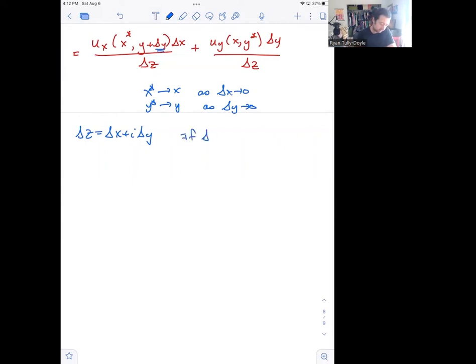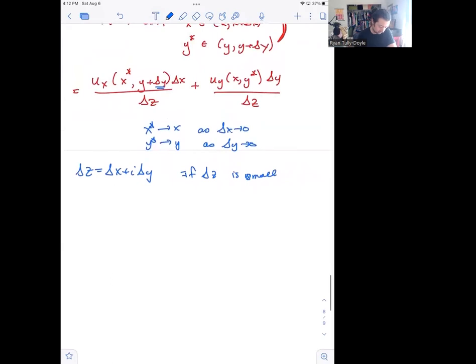If dz is small, that is close to 0, then it turns out that u of delta z is going to be very close to ux of x y delta x over delta z plus uy of x y delta y over delta z.